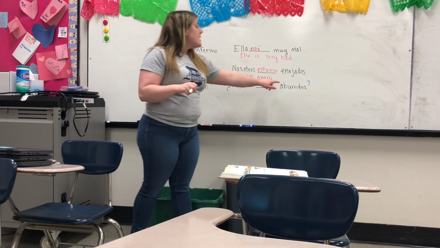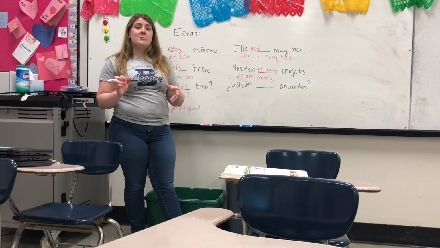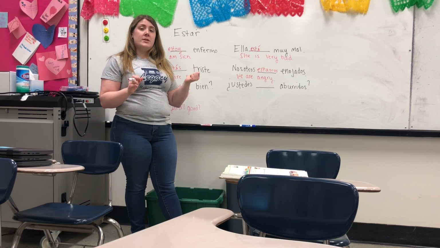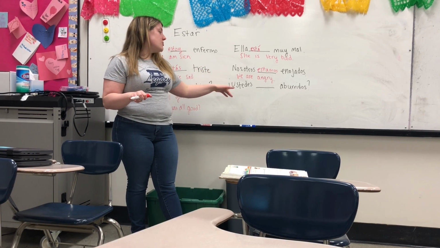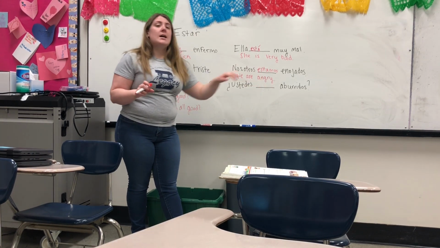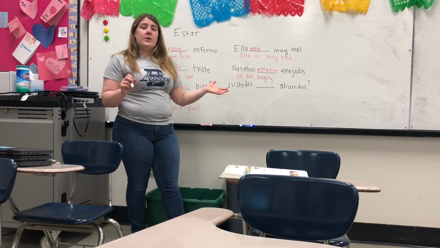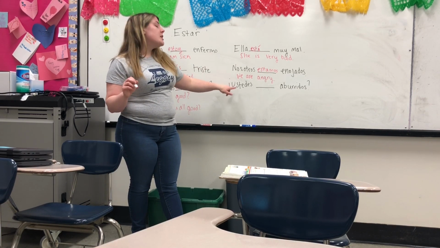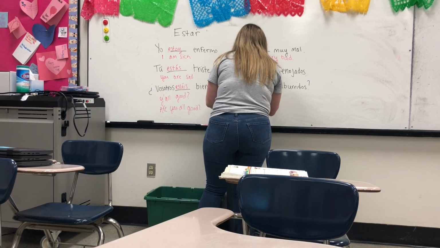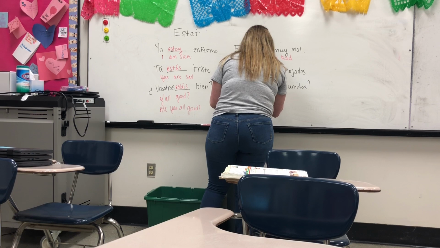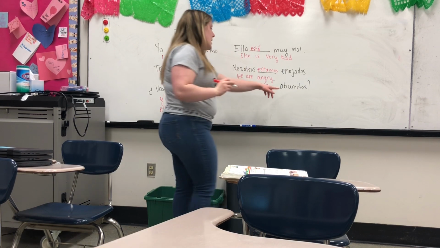Ustedes blank aburridos. Ustedes meaning you all. Formal if you're in Spain, or informal or formal if you're everywhere else in the Spanish-speaking world. So ustedes blank aburridos. You're going to take off your AR and add on AN with an accent because it's ustedes. So están aburridos.